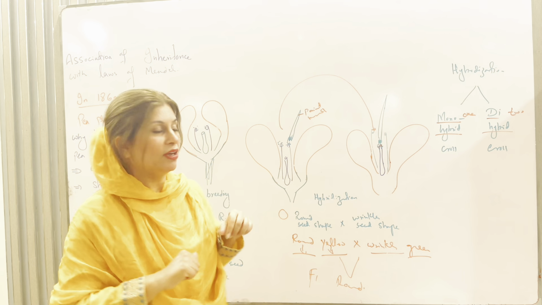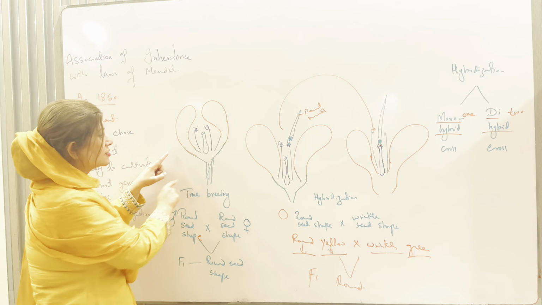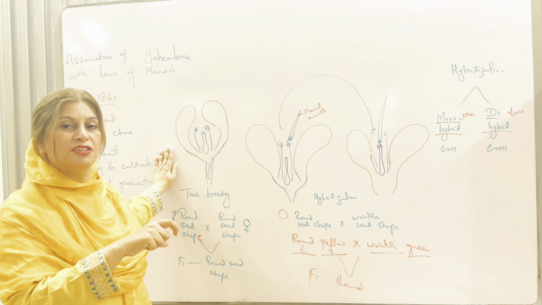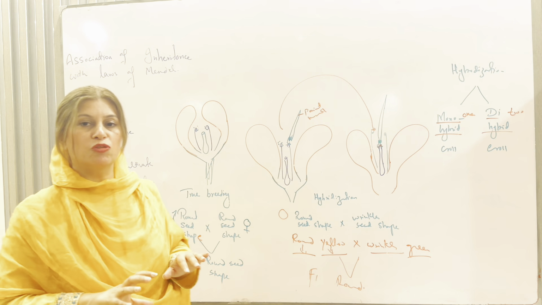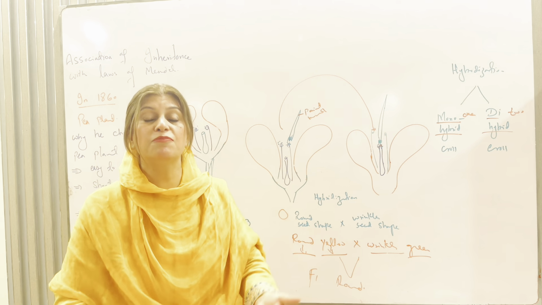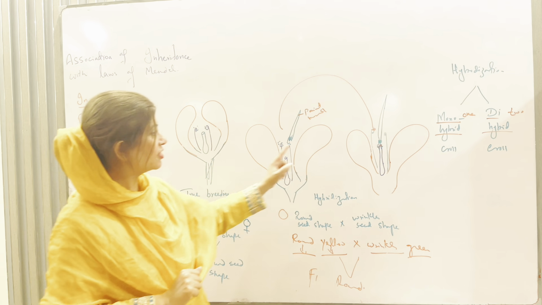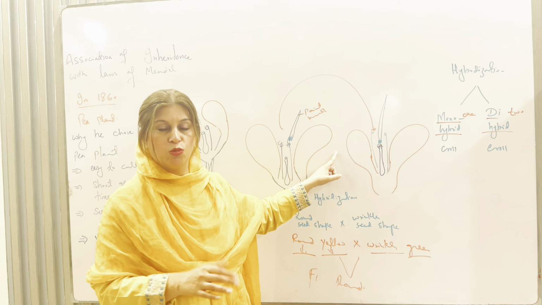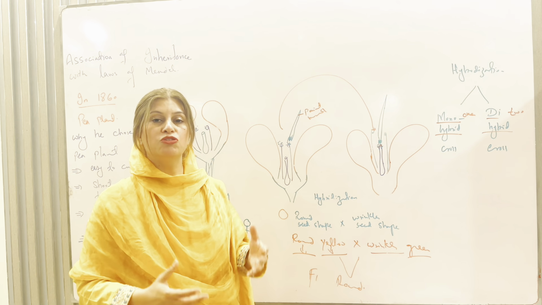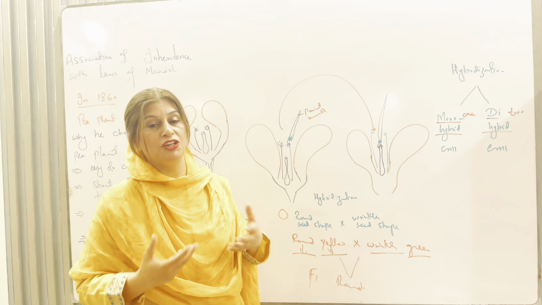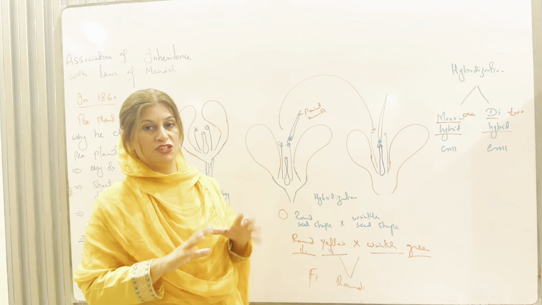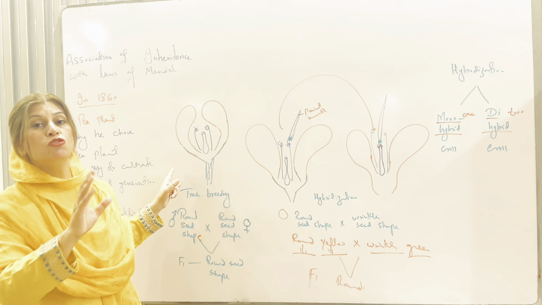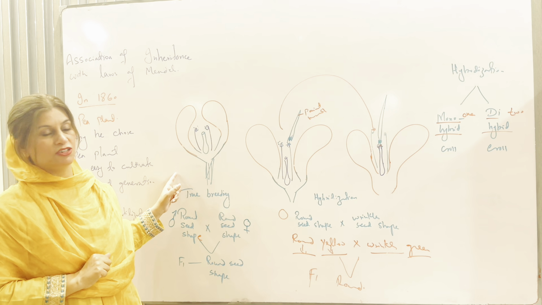Understand? So he is saying that if self-fertilization is present among different varieties of plants, all the offspring will be of the same type. But if cross fertilization is present in a generation, they will show variety, they will show variation, because chances of mixing are there in cross fertilization. Chances of mixing are not present in self-fertilization.